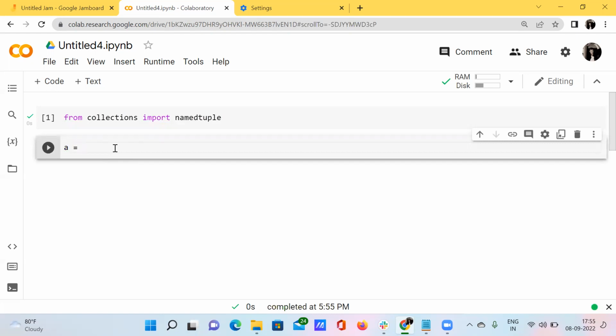And now I want to assign something to my variable a. Okay, I'm creating a variable a, and inside that variable I want to use this namedtuple, and inside that I want to provide some kind of item name. Let's say I want to have the clothes. Okay, I want to provide this clothes item.